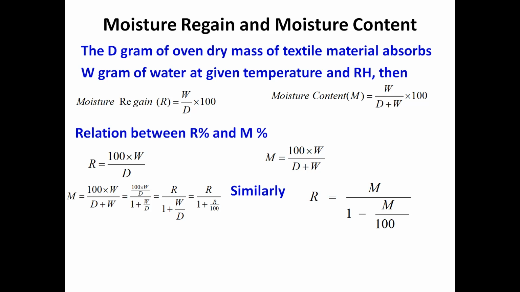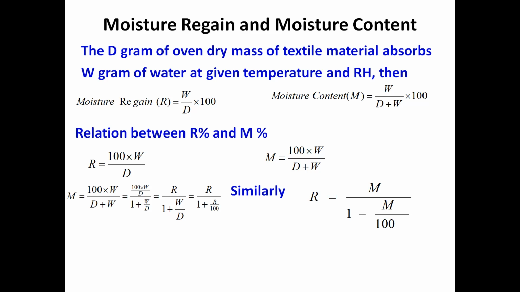Suppose you have moisture content, sorry, moisture regain... no, moisture content, and you want to calculate moisture regain. So moisture regain R equal to M upon 1 minus M upon 100. You can directly calculate the moisture regain. And if you have regain, then you can calculate moisture content. How will you calculate it? And what is the concept behind it?